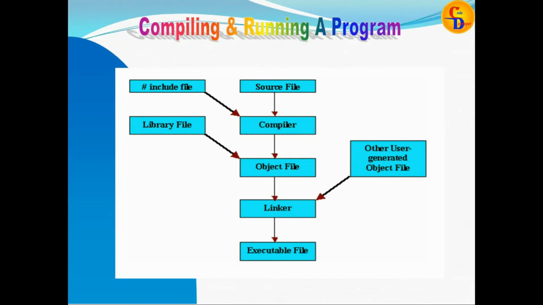The object file is combined with the library files and connected to the linker. Finally, the linker converts it to the exe file, that is the executable file. In this process, we run the C program.